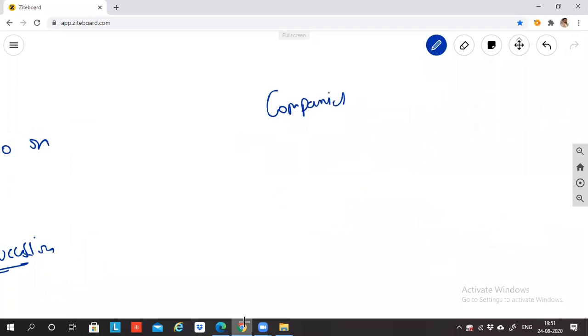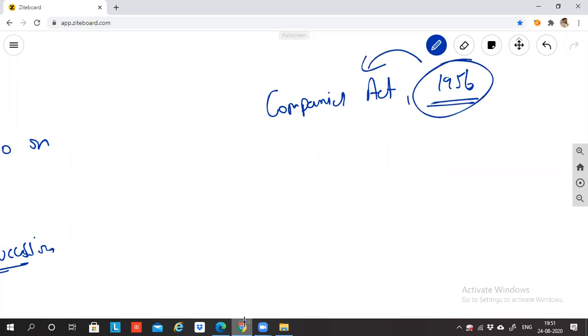Companies Act 1956, which means in 1956 this Companies Act was formed. So this has been there for so many years. This is not a new concept.